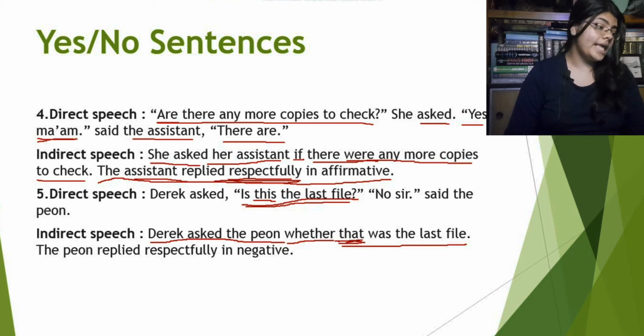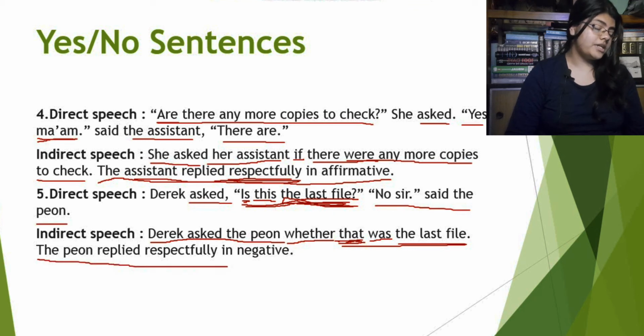Again the verb is will become was because the reporting verb is in the past tense. Lastly, the last file, the rest of the portion which will be exactly as it is, right? Now the next sentence in the direct speech, no sir, said the peon. That will be the peon replied respectfully in negative because the peon said sir, right?